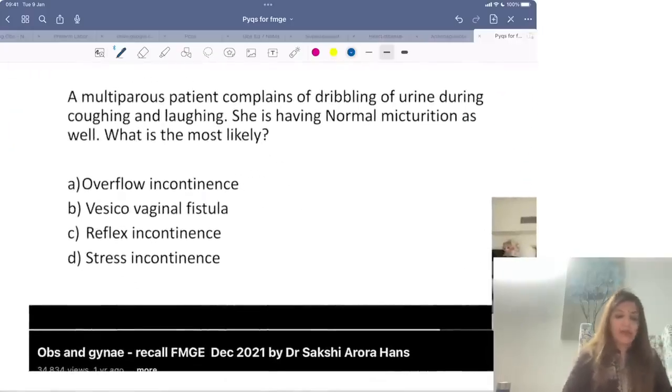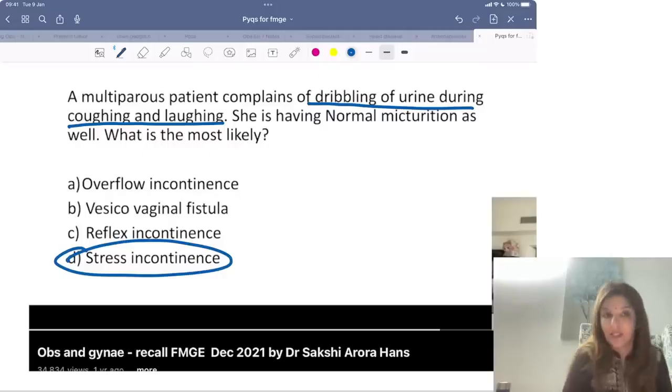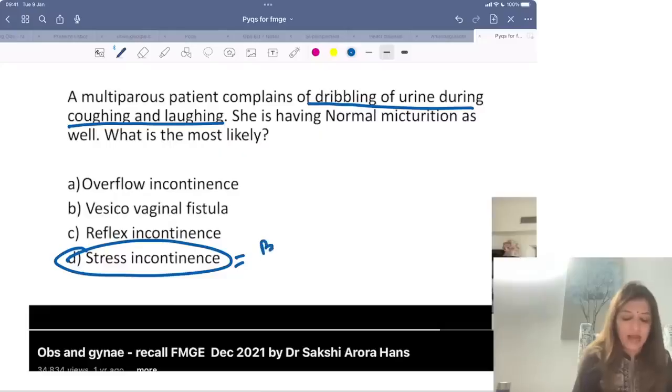A multiparous female complains of dribbling of urine during coughing and laughing. That means whenever intra-abdominal pressure is increased, she is having dribbling of urine, and this is what you get in case of stress incontinence. Now, in case of stress incontinence, the best management is Burch colposuspension. That is the best surgery.